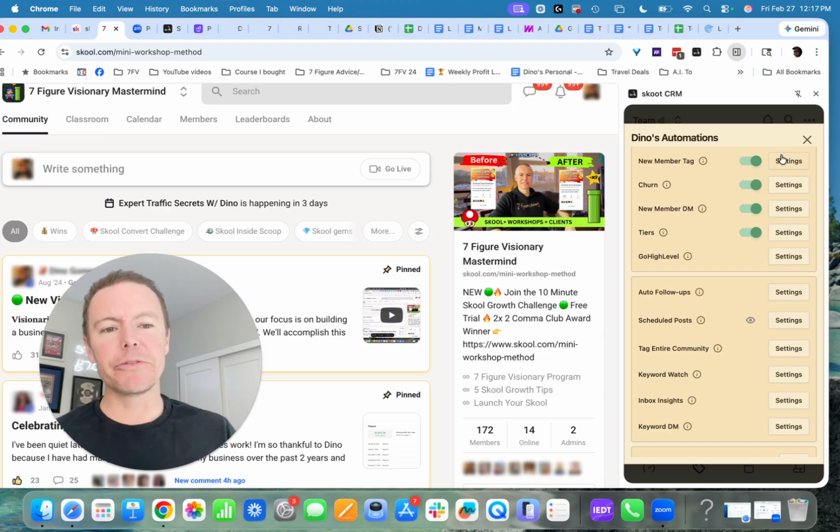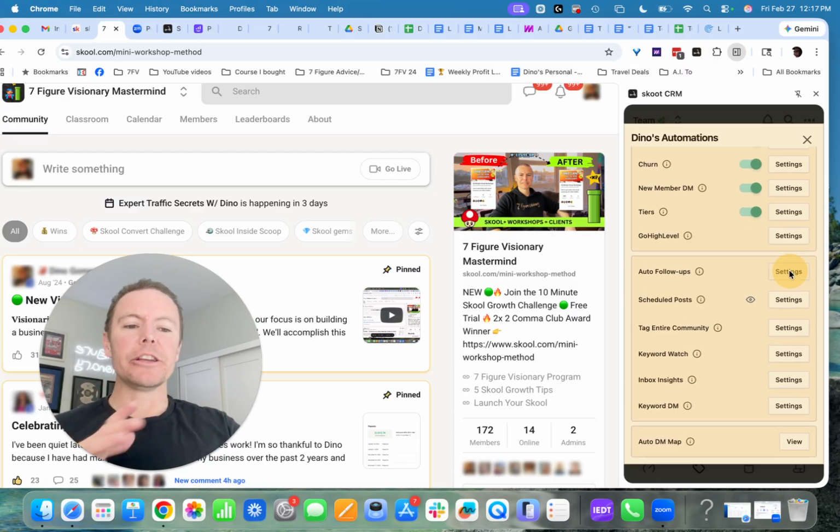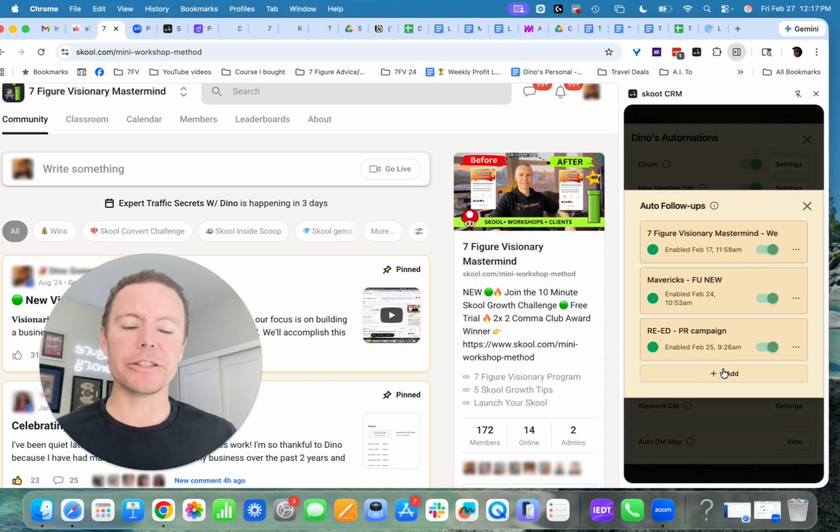Again, it is approved by Skool, and therefore they do not want their platform to become spammy like Facebook, so you don't have to worry about that. Your account is 100% safe. And the founder of this software is actually now, I believe, in some type of partnership with Skool, which is really awesome. But auto follow-ups, you can create as many of them as you want, all right?